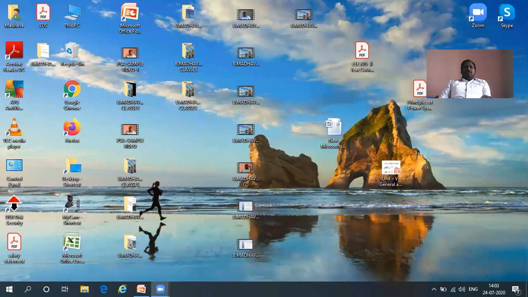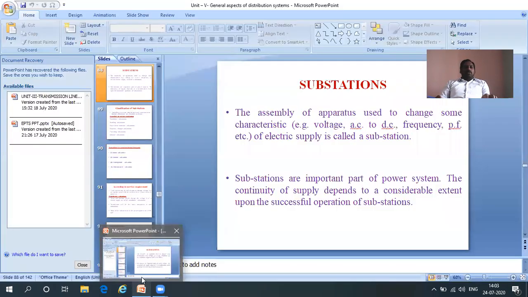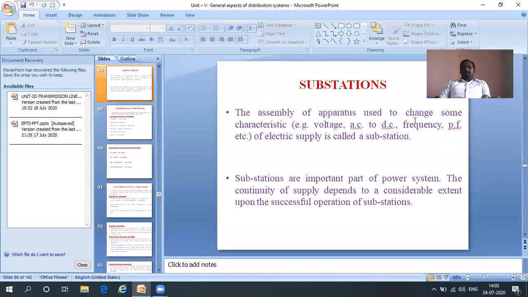Today we are going to discuss a very important and very interesting concept: substations. What is a substation? Why is a substation constructed or installed? What is the main function of a substation? Now we are going to discuss all these types.